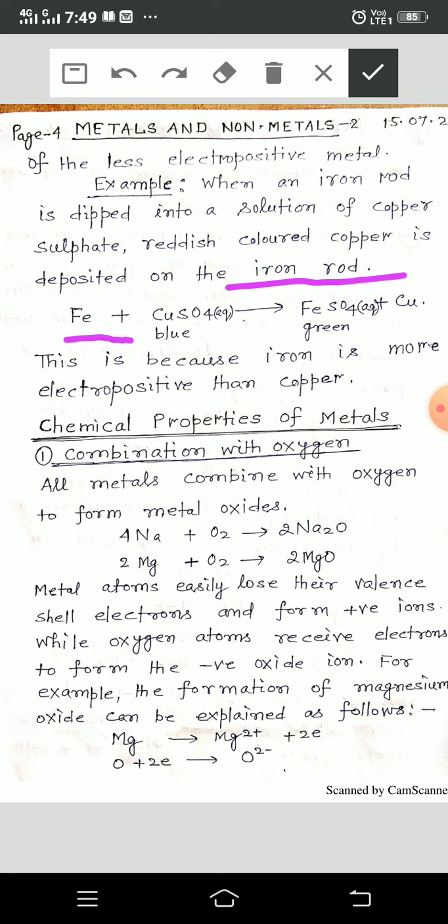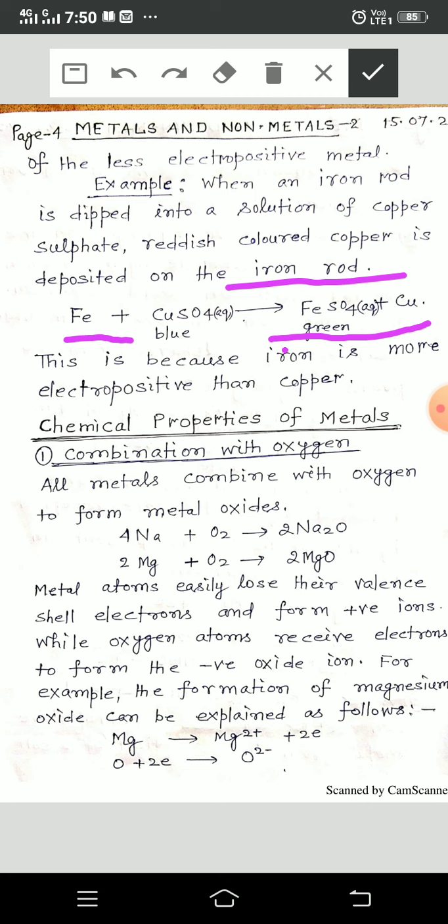So this is the reaction. You have already done this experiment in class 9 in your lab: when iron is put in the copper sulfate solution, the blue color turns into light green and pieces of copper appear in the beaker and settle down.